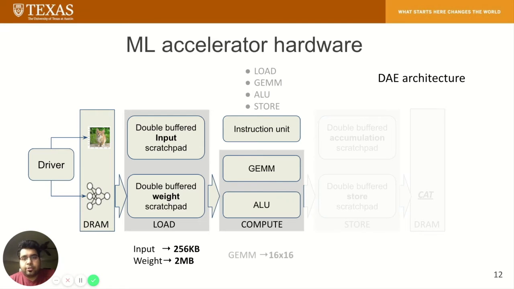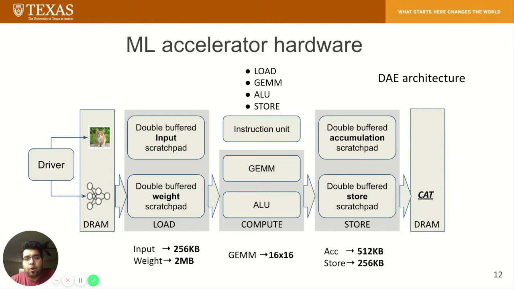There is an instruction unit supporting basic load, GEMM, ALU, and store instructions. The compute unit consists of 16 by 16 GEMM units and ALUs. The store block includes an accumulation scratchpad, which stores local variables, and a store scratchpad for routing the result back to the DRAM.